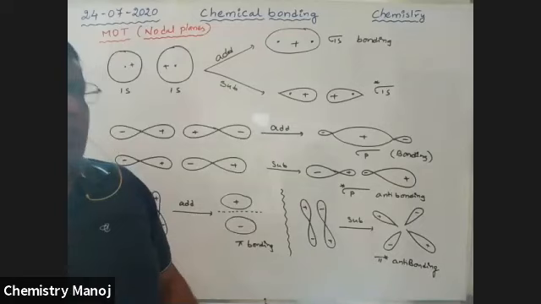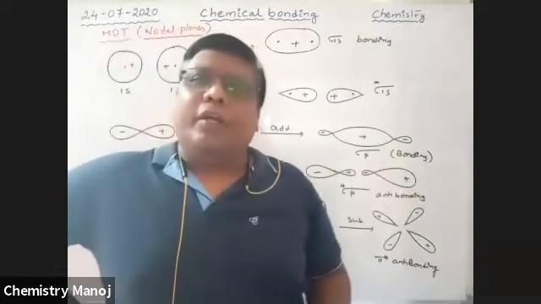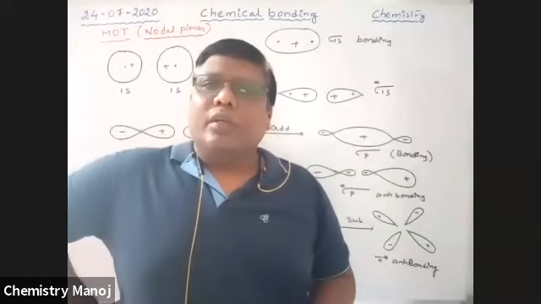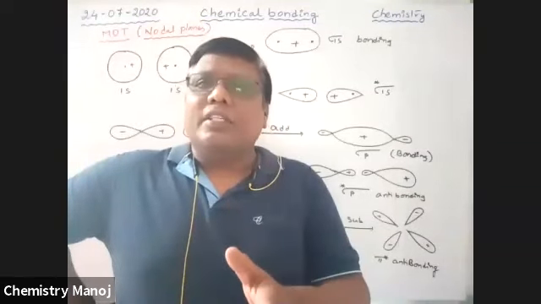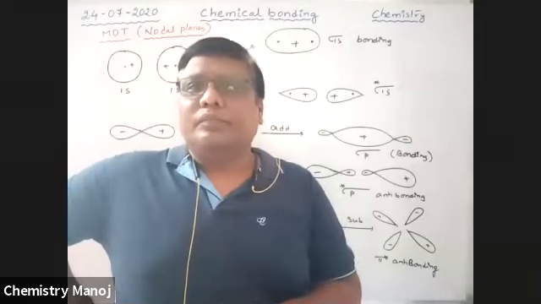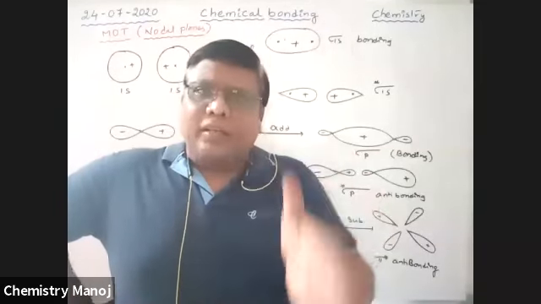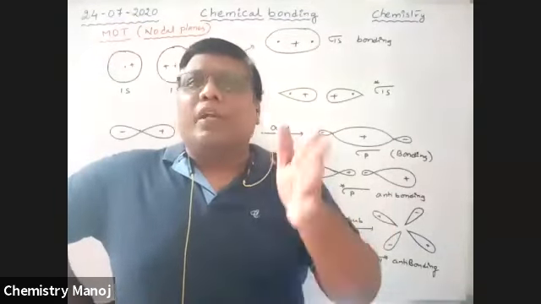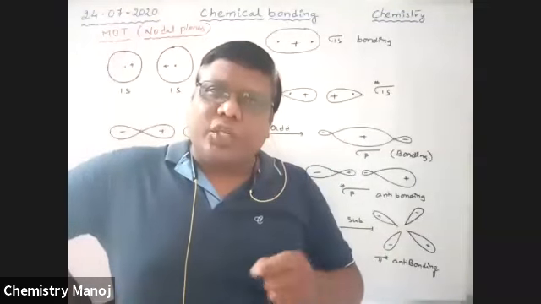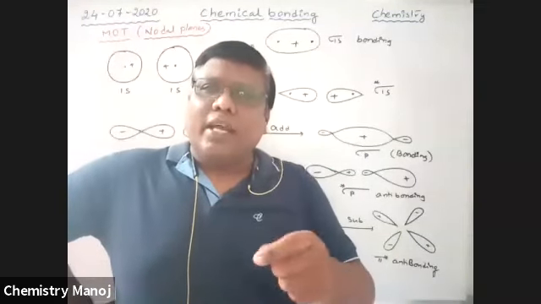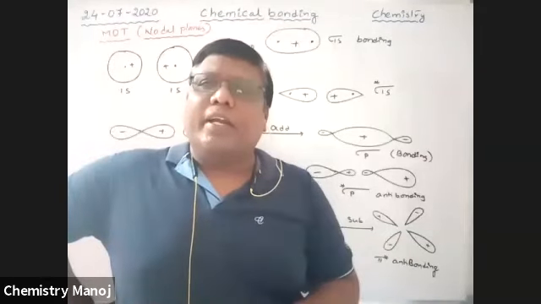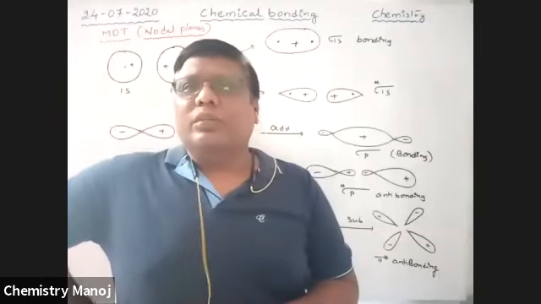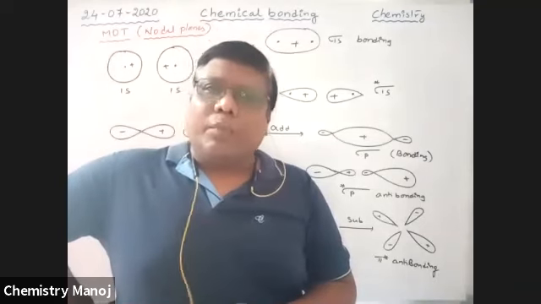Okay. So during the formation of bonding and anti-bonding orbitals, at some time, at some place, electron density may be equal to 0. The line or the plane where the probability of finding electron is equal to 0 is called a nodal plane.